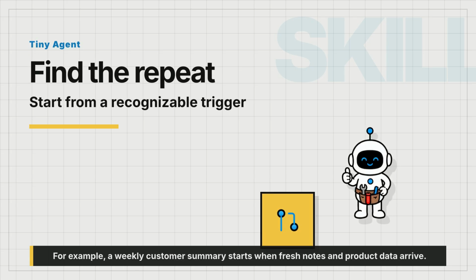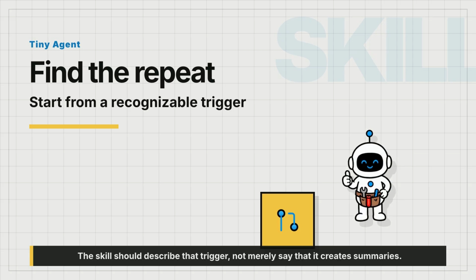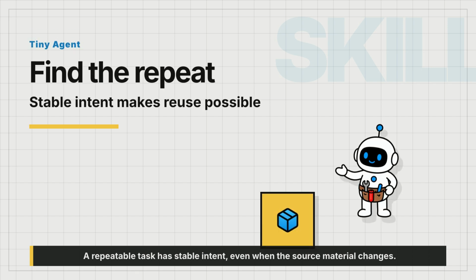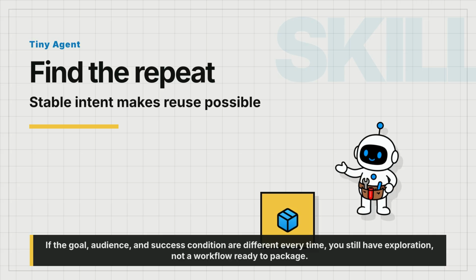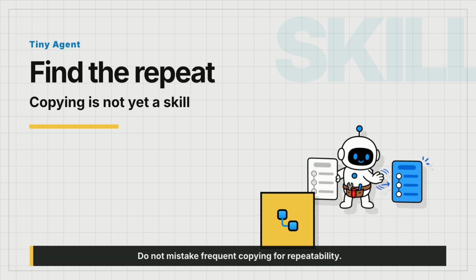For example, a weekly customer summary starts when fresh notes and product data arrive. The skill should describe that trigger, not merely say that it creates summaries. A repeatable task has stable intent, even when the source material changes. If the goal, audience, and success condition are different every time, you still have exploration, not a workflow ready to package. Do not mistake frequent copying for repeatability.